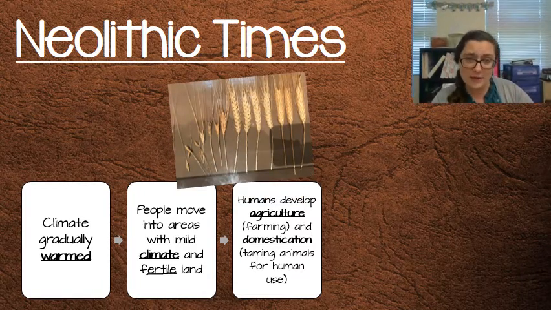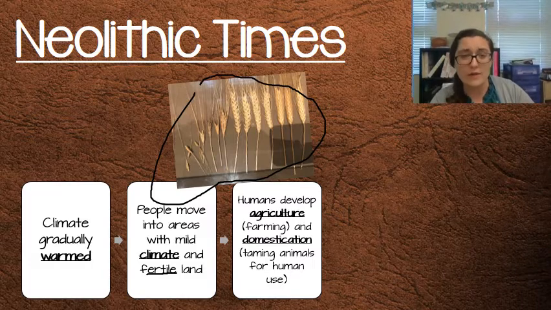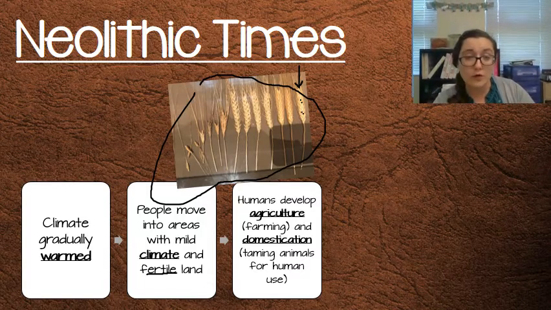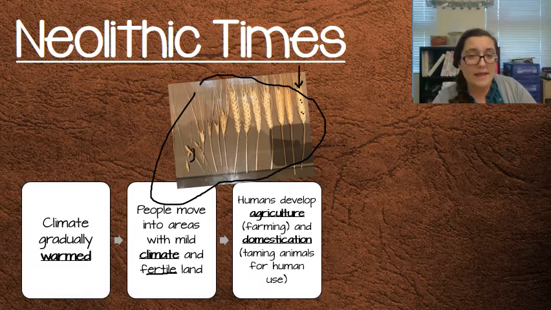So for example, these plants that we see right here. This is a wheat plant, and the one we see over here is what a modern day wheat plant looks like. And all of these little pips, those are the seeds, the grains of wheat. If you plant them, more wheat grows. Now originally, when our earliest Neolithic ancestors were learning about wheat, this is what it might have looked like, just a few grains.